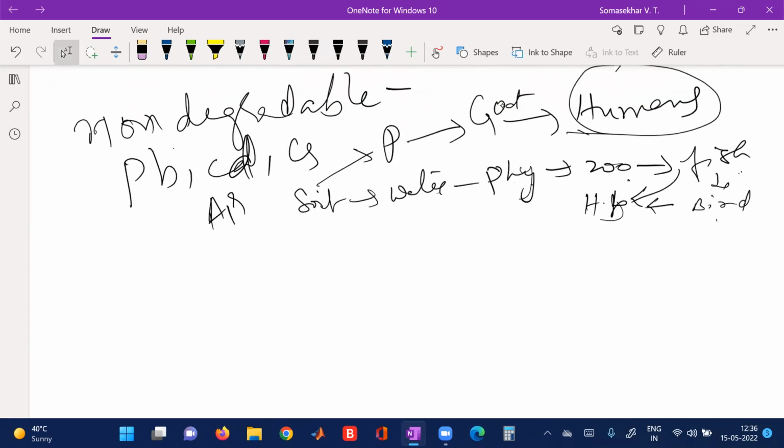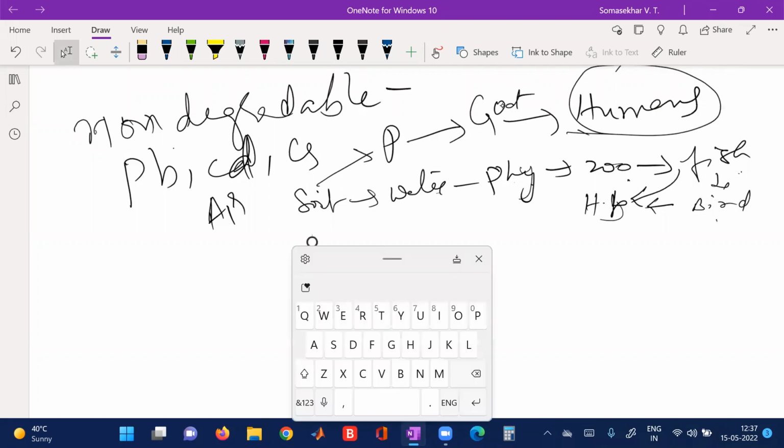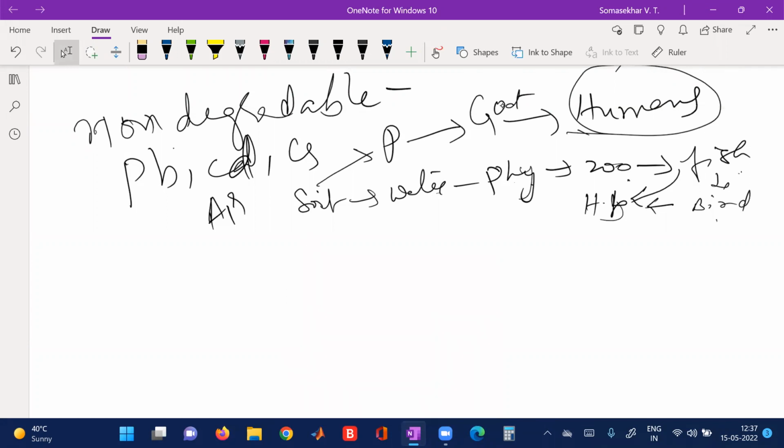What is phytoextraction? I am explaining one by one, like a definition for each word. The phytoextraction process uses plants or algae to remove contaminants from soil and water into harvestable plant biomass. See here, the plants and algae remove the contaminated material from soil and water and convert it into harvestable plant material.